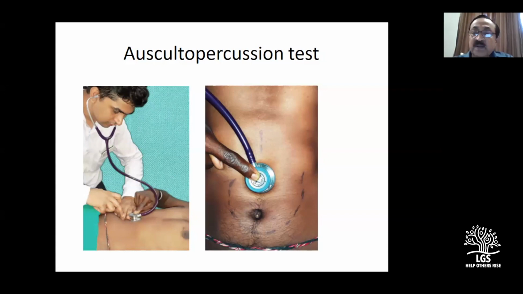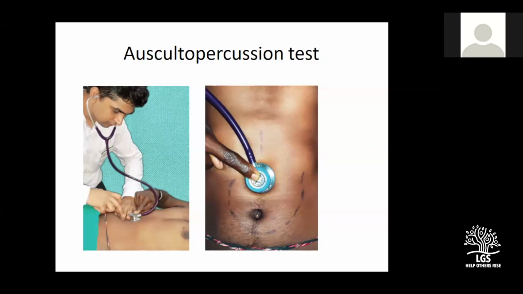But I mentioned to you, if in a superficial epigastrium you feel a mass which moves with the respiration, it has to be stomach or liver. There's no point in putting the patient in knee elbow position, causing discomfort. Is it clear?